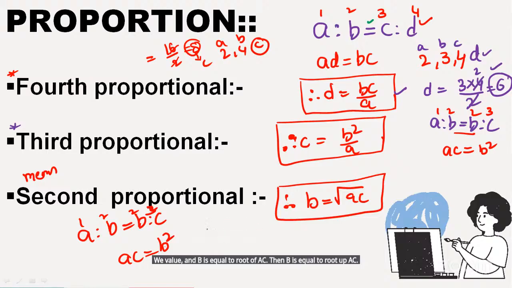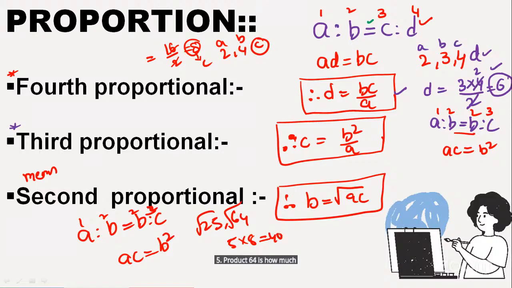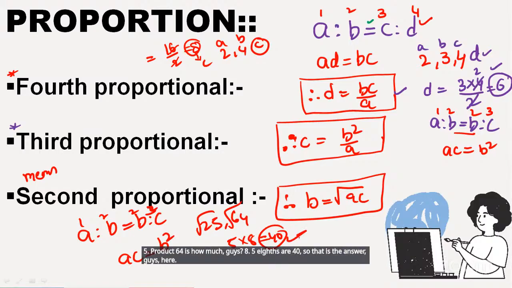For example, 25 and 64. Find out the second proportion or mean proportion. Root of 25 is how much, guys? 5. Root of 64 is how much, guys? 8. 5 8s are 40. So that is the answer, guys. Taking the root is no problem.